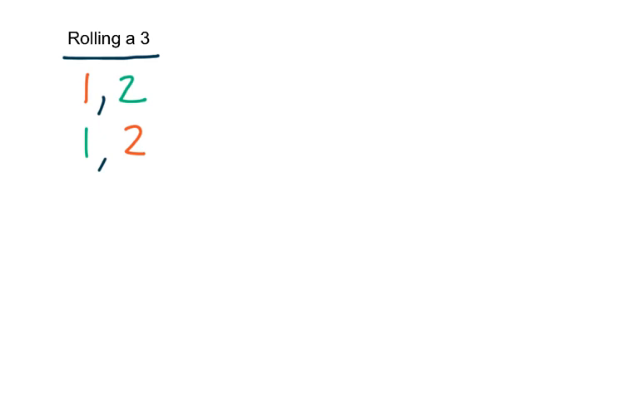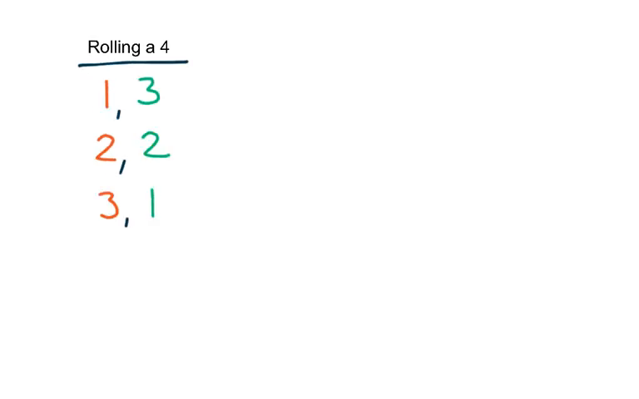Let's take a look at rolling a different number. When rolling a 4, there are 3 different ways that this could happen. I could get a 1 on the orange dice with a 3 on the green, a 2 on the orange with a 2 on the green, or a 3 on the orange and a 1 on the green. This usually raises questions for students. What happens is they say, well, wait a minute, you've counted a 1 and 3 twice. Why didn't you count 2 and 2 twice?